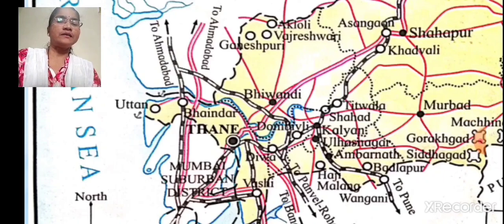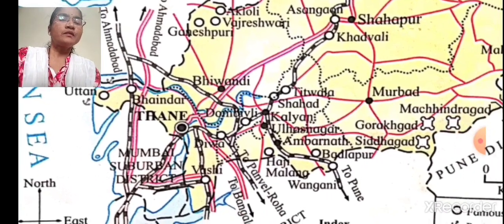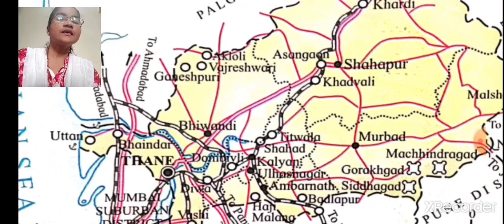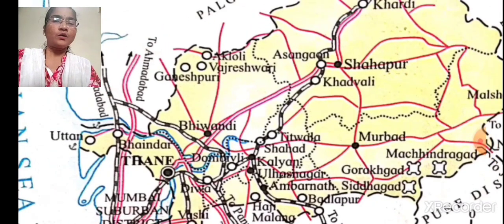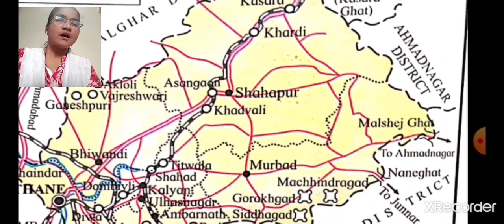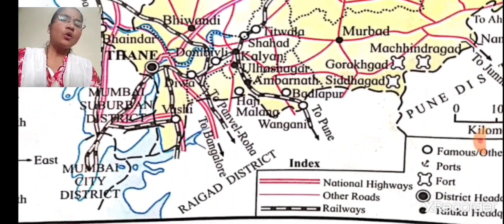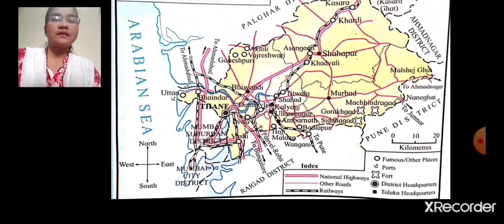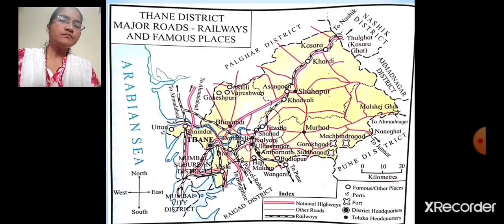Uttan, then Bhayandar, here Vashi, Diva, then Dombivli, Titwala, Shahar, this Ganeshpur, Vajreshwari, Akloli, then this Asangav, Khardi. So all these are Badlapur and all these are famous places in Thane. Now we will discuss a few of them. This is Haji Malang. This is a famous place in Thane.